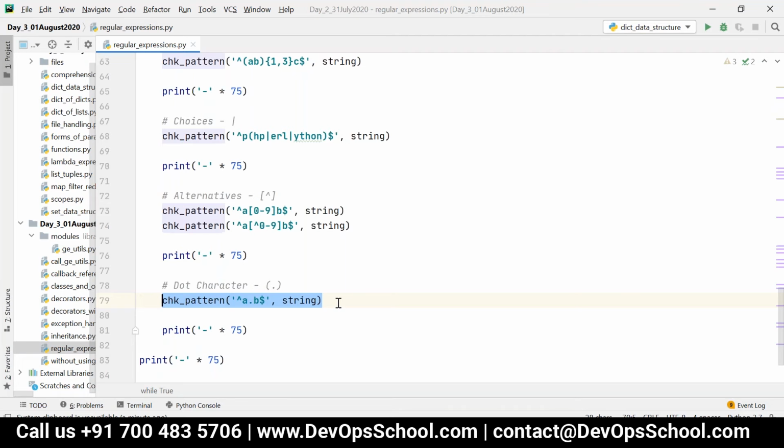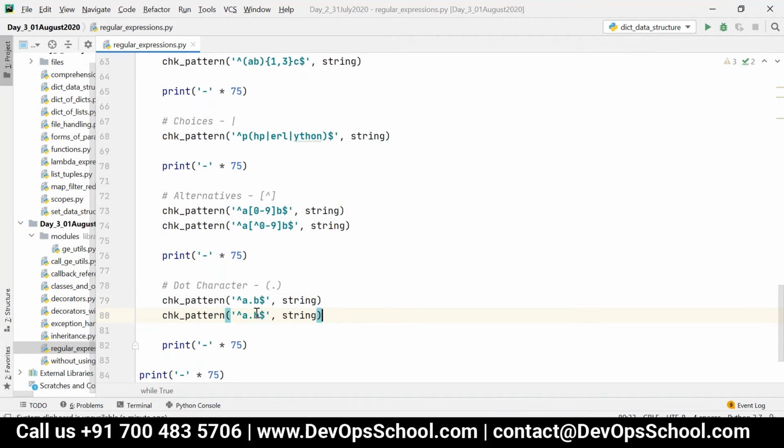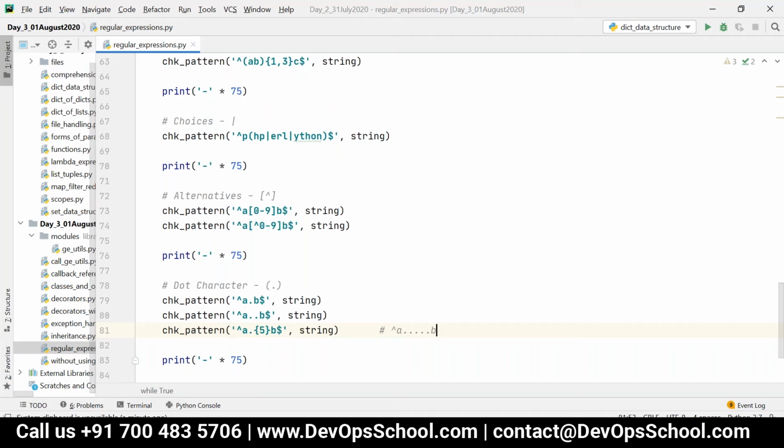And also I can give two dots, so two dots represent two characters. So if you want to have something like this, I can just write A dot and then within curly braces 5. That means A, 5 dots, and then B. Which is equivalent to writing the pattern like this: starts with A, 1 2 3 4 5, and then B and then dollar.